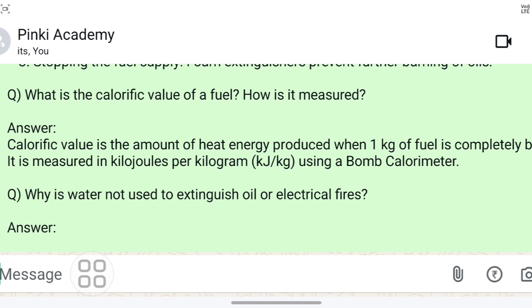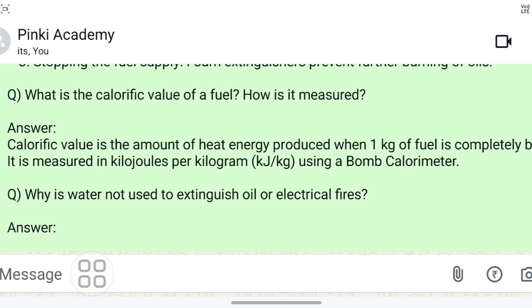And what is the unit? The unit is kilojoule per kg. And what is the definition? Remember the definition also. If you can remember the unit, from the unit you will get the definition of calorific value. Kilojoule per kg: per kg means 1 kg.